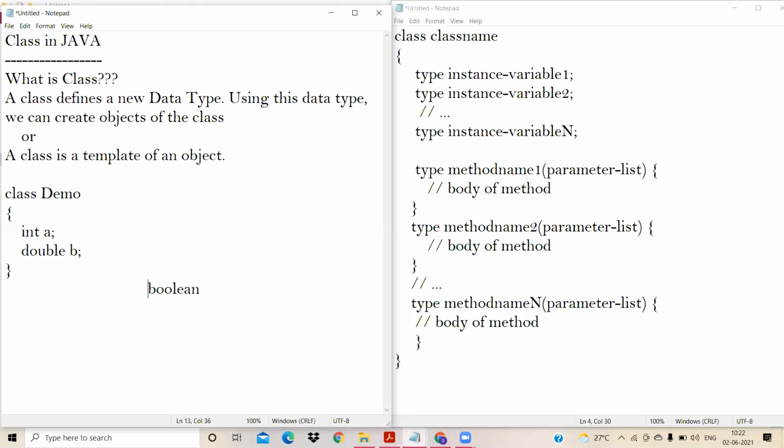Boolean is a data type in Java. And what is this Boolean? Let us assume Boolean is a type, a data type. And after this Boolean, I would declare a variable called A. Now inside this variable, what value do I need to store?